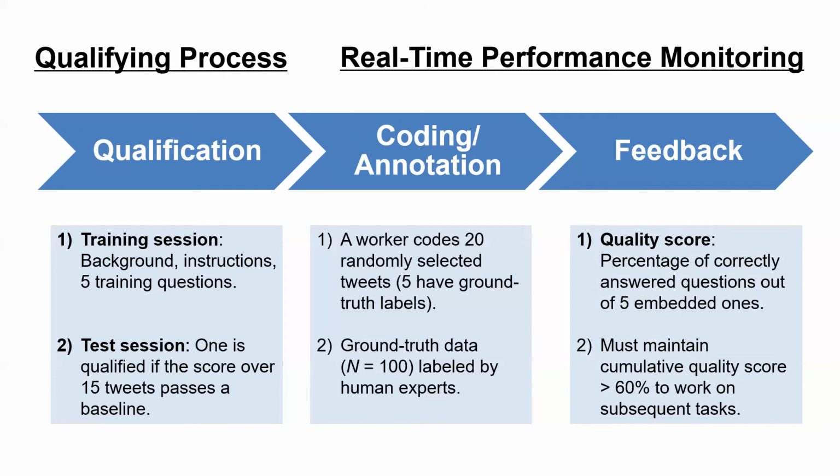And we also calculate an accumulated quality score, which is a more precise measurement of coders' performance over time, by calculating the mean of their quality scores in each task. A coder is expected to maintain a cumulative quality score above 60% in order to work on more tasks.